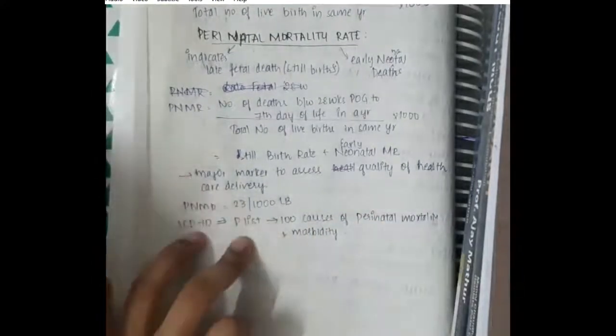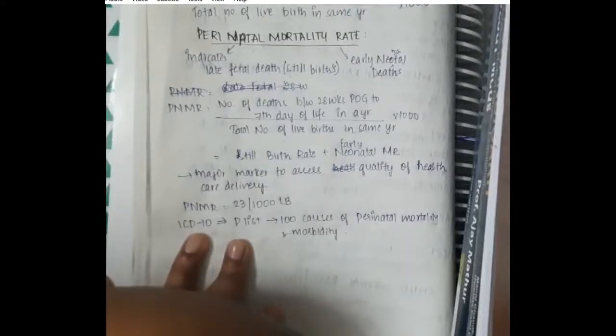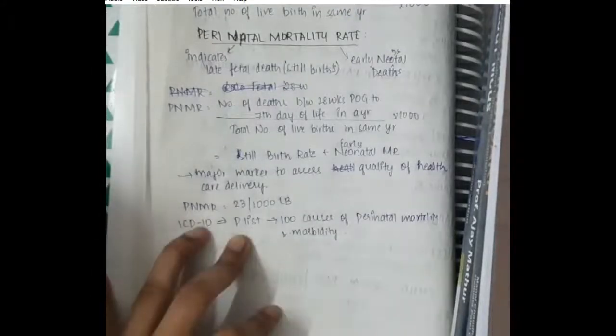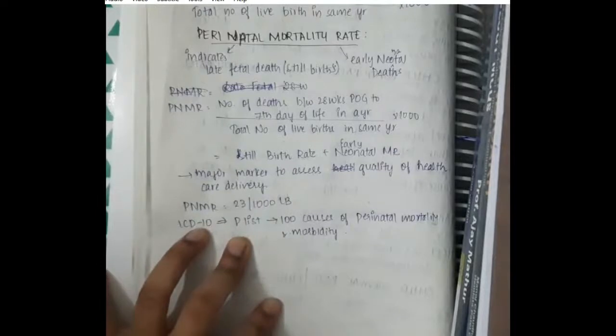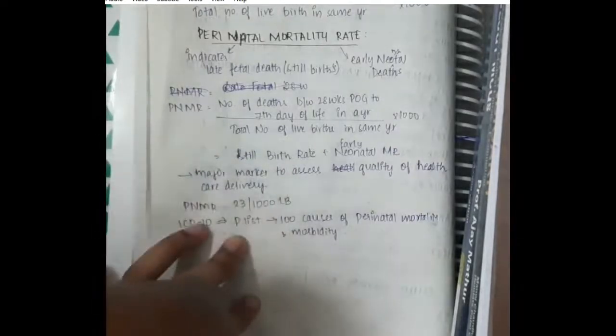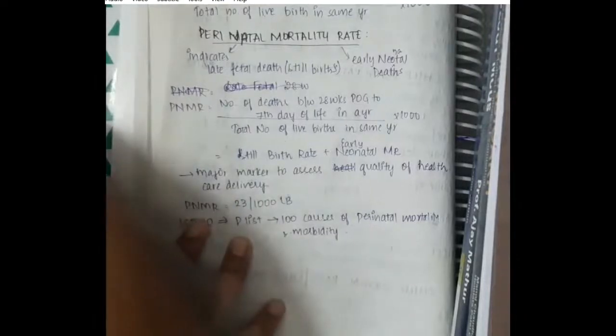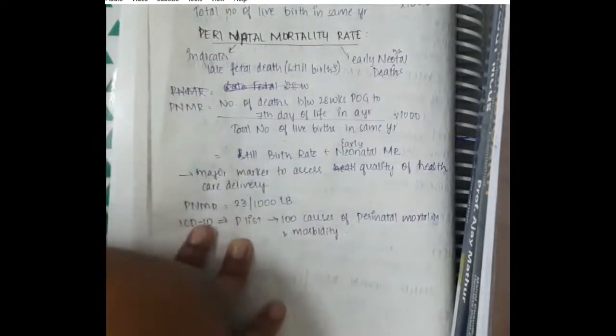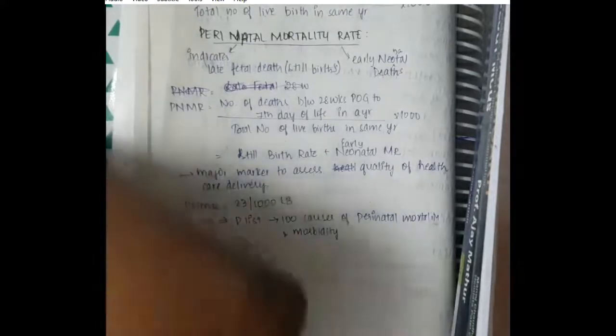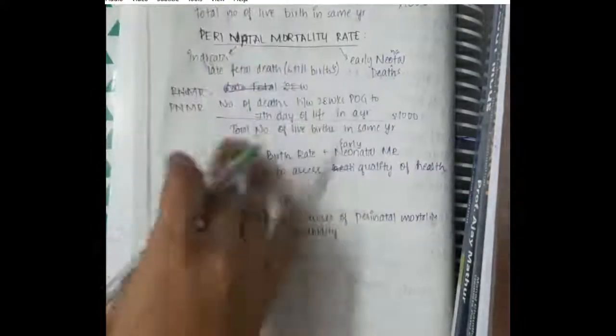So this is about the different rates. First we have learnt about the infant mortality rate, then neonatal mortality rate, maternal mortality rate, child mortality rate, child death rate, child survival rate, postnatal mortality rate, and perinatal mortality rate.